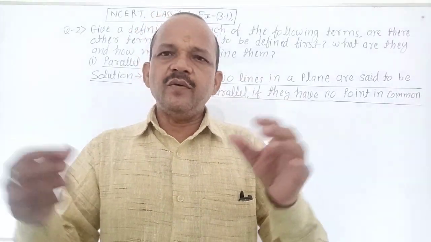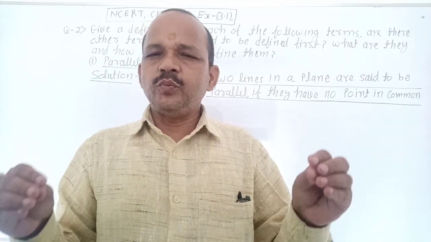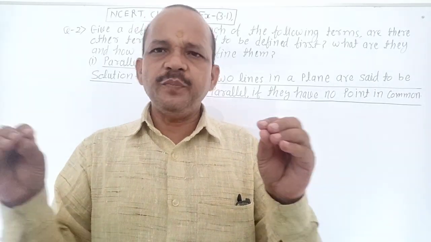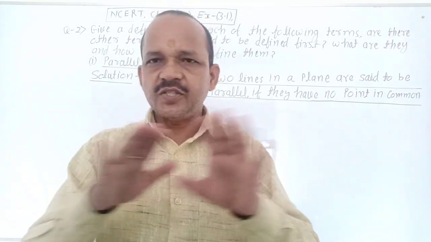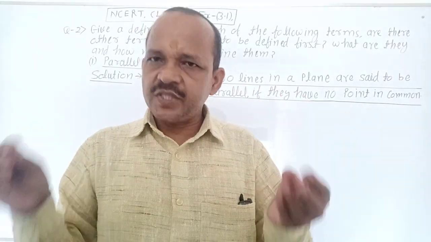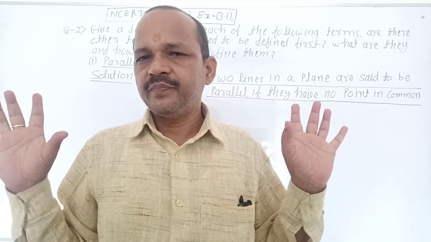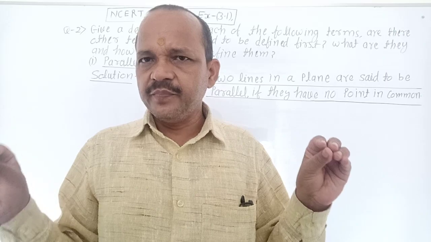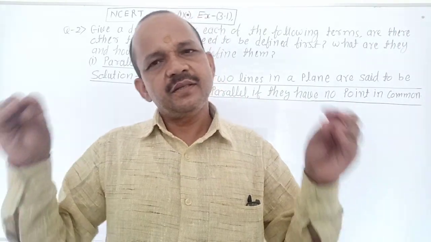Very good. Now I want to describe parallel line. Two lines in a plane are said to be parallel if they have no point in common. It is clear, no confusion about it. Very good. Two lines in a plane are said to be parallel if they have no point in common is called parallel line. Definition of parallel line is clear. Definition of undefined term is clear. No confusion about it.